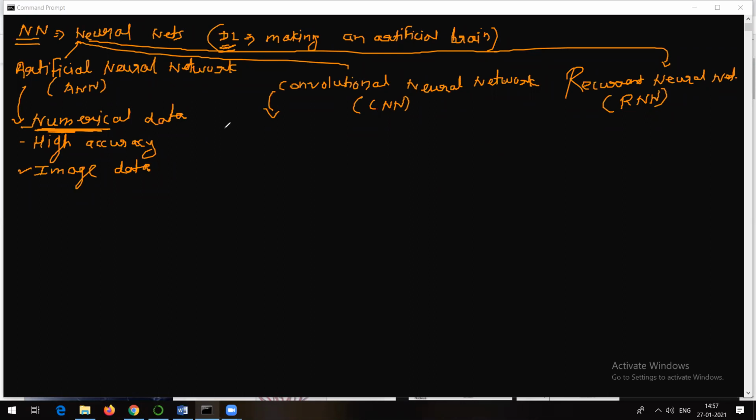This is generally used for image data, or I can say generally it is preferred for image data. Suppose a client sent you a data set in the form of images. Suppose you want to develop a model and you have X-ray images of the patients, which give you some information about pneumonia.